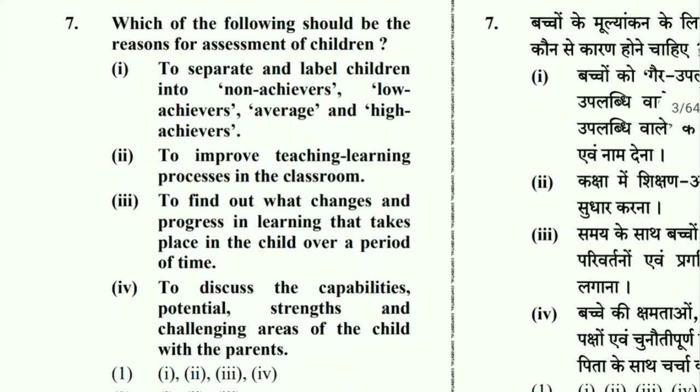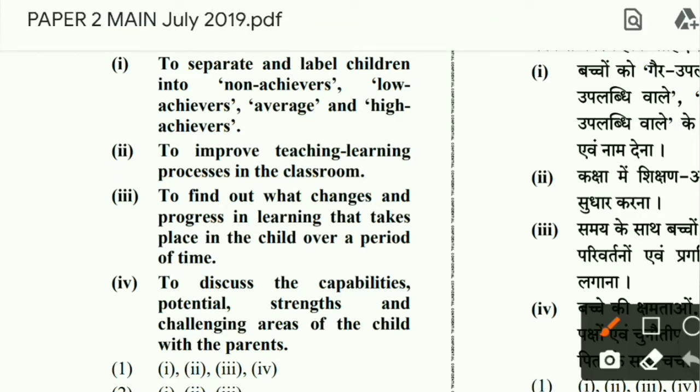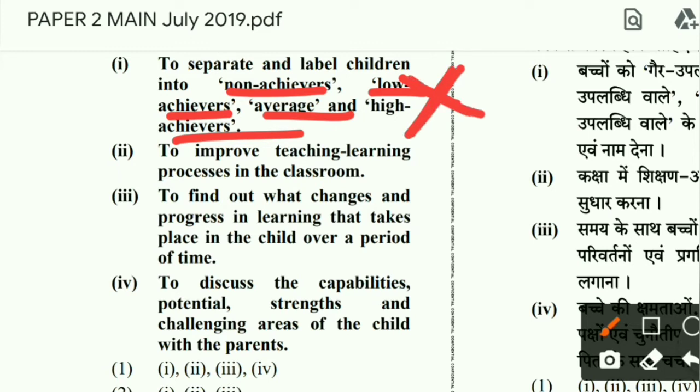Then question number 7, which of the following should be the reasons for assessment of children? We do assessment in school, but what is the main aim? To separate and label children into non-achievers, low achievers, average and high achievers? No, we do not do assessments to separate or label them.